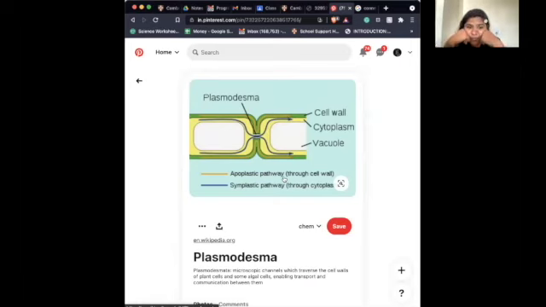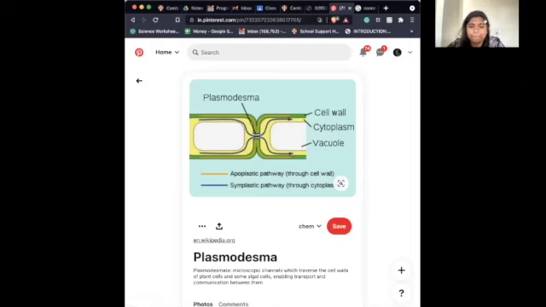Another way of trying to remember this would be how your neurons do it. Your neurons are going to have those Schwann cells, and then your electrical impulse is just going to come and jump from cell to cell. That is exactly how plasmodesmata carry out the process of the apoplastic pathway. And then you're going to have something called the symplast pathway, or symplastic pathway.